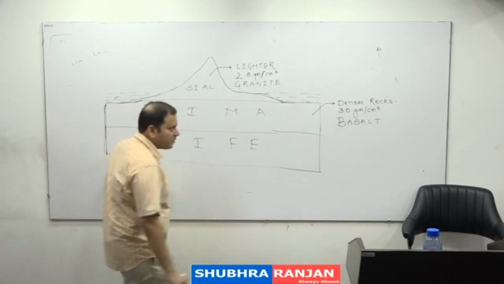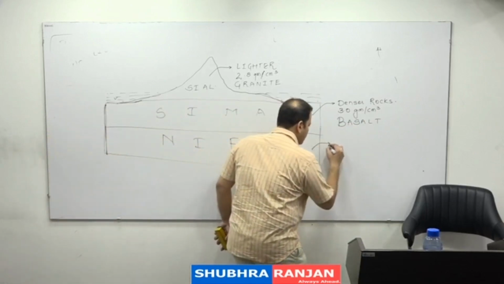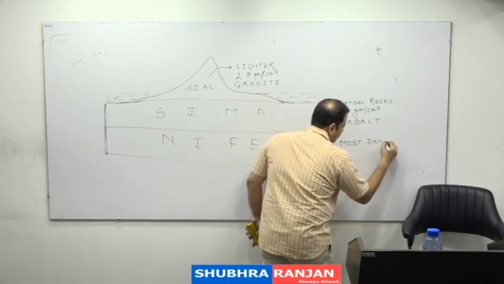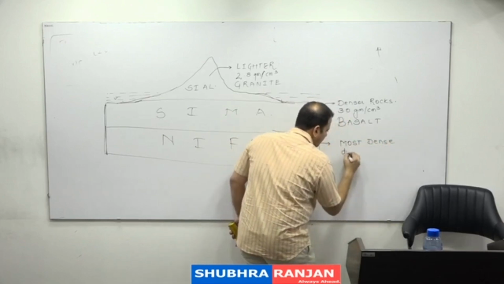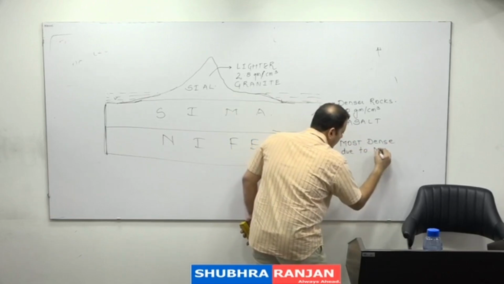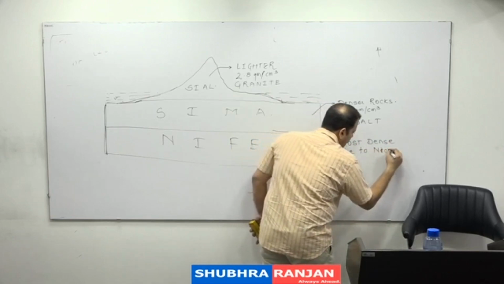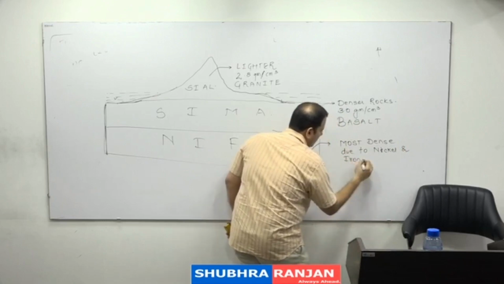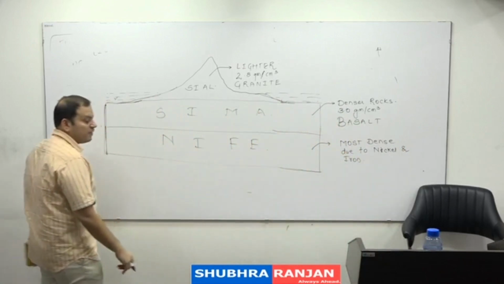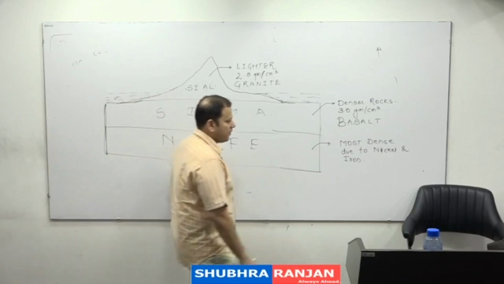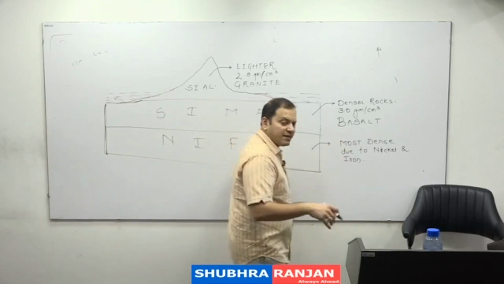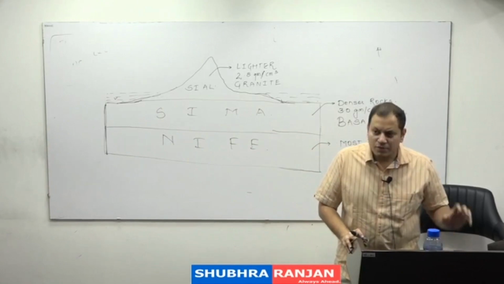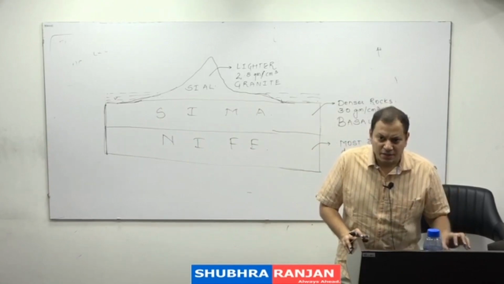And then the innermost part of the earth is the most dense, due to nickel and iron. It is very dense due to the presence of nickel and iron, having a density of greater than 15 grams per centimeter cube. So this is the older view regarding the interior of the earth.